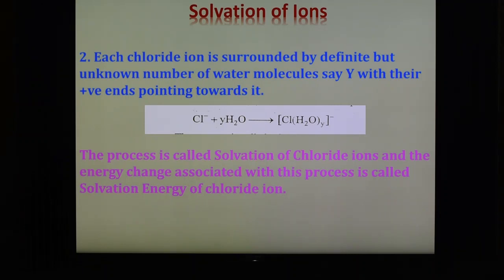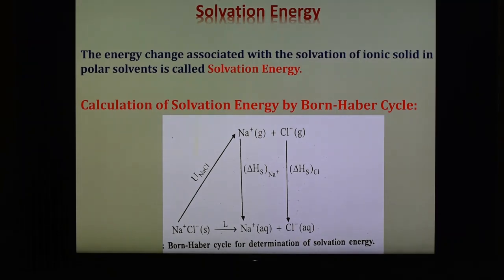These two processes take place simultaneously when sodium chloride, an ionic crystal, is added in a polar solvent like water. Once the two ions separate, two processes start taking place simultaneously: number one, solvation of sodium ion, and number two, solvation of chloride ion. Now we are going to see what the solvation energy is. We can define that the energy change associated with the solvation of an ionic solid in a polar solvent like water is known as solvation energy.